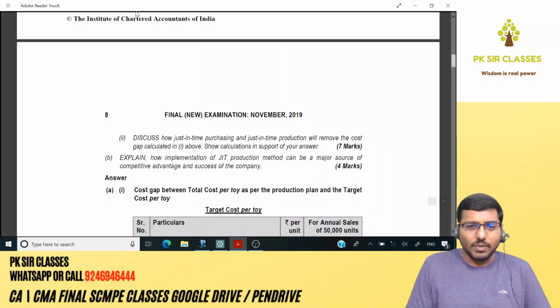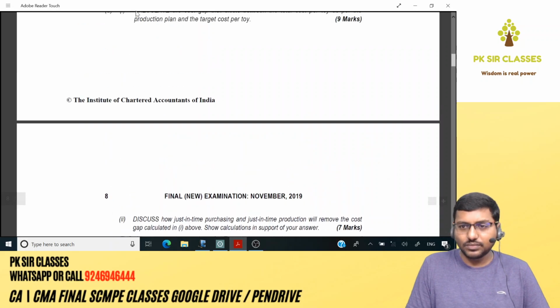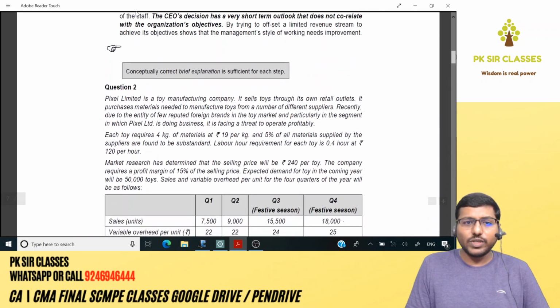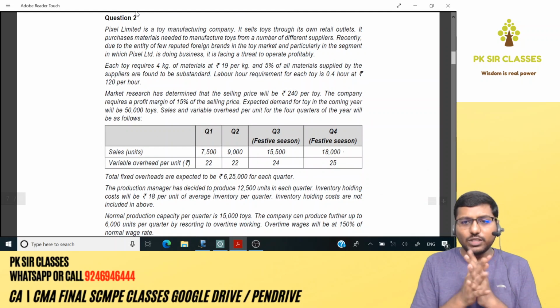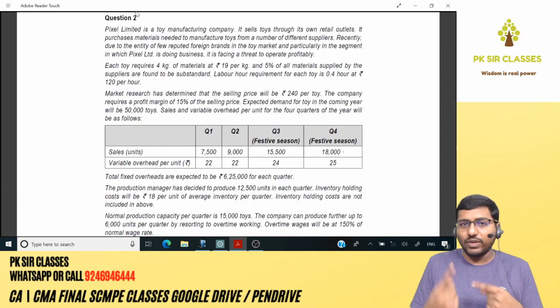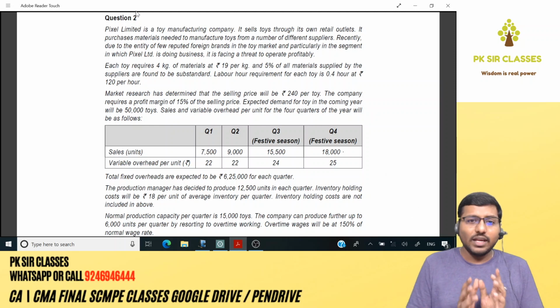Explain how implementation of JIT production method can be a major source of competitive advantage and success of the company. So predominantly this question involves two concepts. One is target costing, the other one is JIT. So once we are aware of these two concepts, you should try to recollect the concepts which I have taught you. Then solving this problem will not be much of an issue. I don't say it's easy. On average, it will be decent.